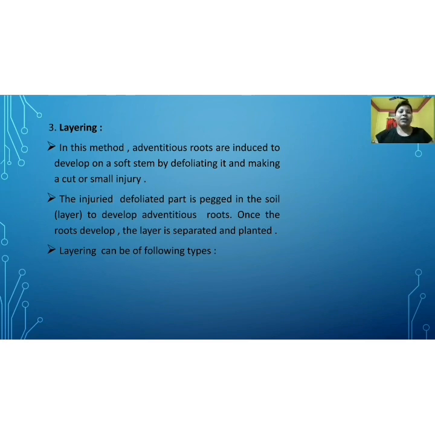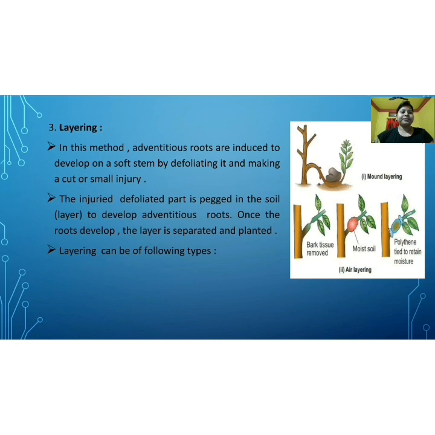Layering can be of the following types. So these are the two types of layering. One type is known as mound layering and the second one is air layering. Mound layering is seen in jasmine and strawberry. Can you see the mound layering in the picture? The diagram shows how mound layering is performed.